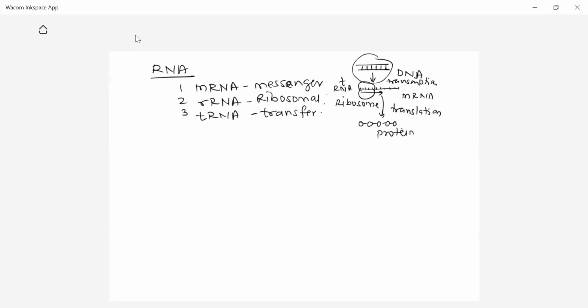So RNA is required in the expression of DNA to form the protein, in the process of transcription and translation. mRNA carries the information; tRNA and ribosomes are required during translation. Now, what is the nature of mRNA? mRNA is usually single stranded. Always remember, mRNA is always single stranded. In some cases there may be loops formed due to complementary bases, but this loop formation is not permanent.